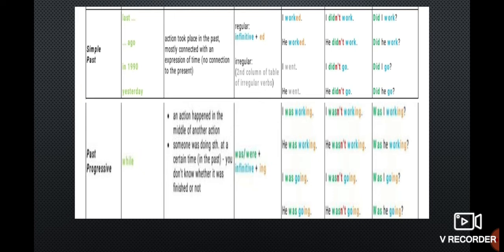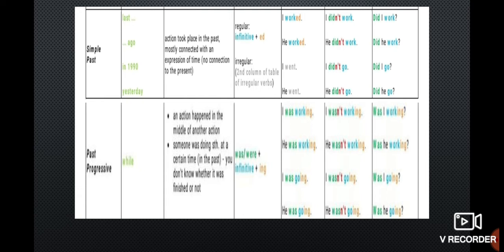So let's come to past tense. Like present tense, past tense also has four forms. Let's discuss simple past. In simple past, time expressions are mostly mentioned, like last, ago, before, and some past times like the 90s, 2000s, or yesterday.